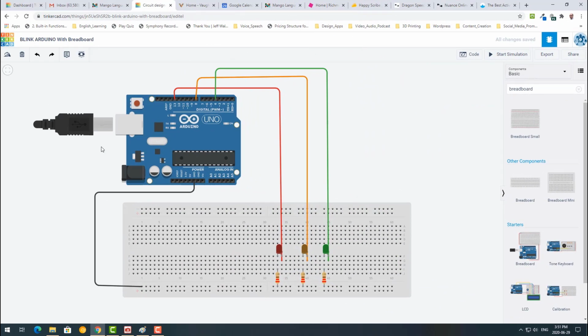So it seems that everything is connected correctly. We just need to start the simulation to see if it works. Yeah, and you see that it works properly without any issue. If you compare this project with the previous project we've done, you see that this is very well organized, everything is set up on the breadboard. And if we wanted to run this project on a physical board, it's very easy to set up. Just follow this pattern and use the breadboard to connect each element on the board. That's it.